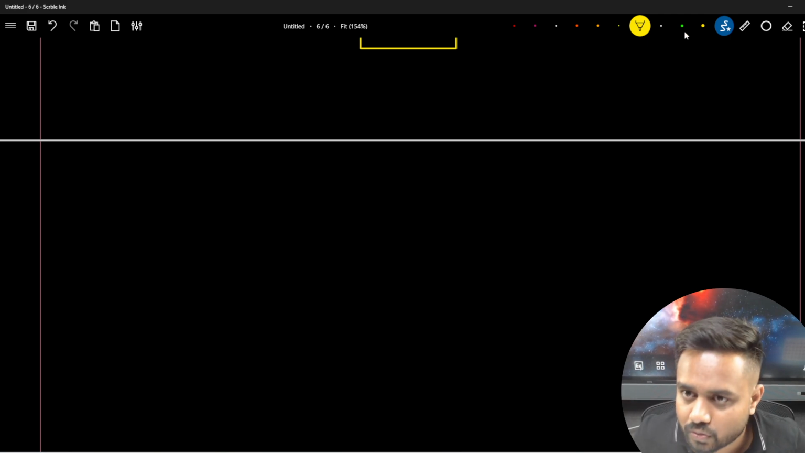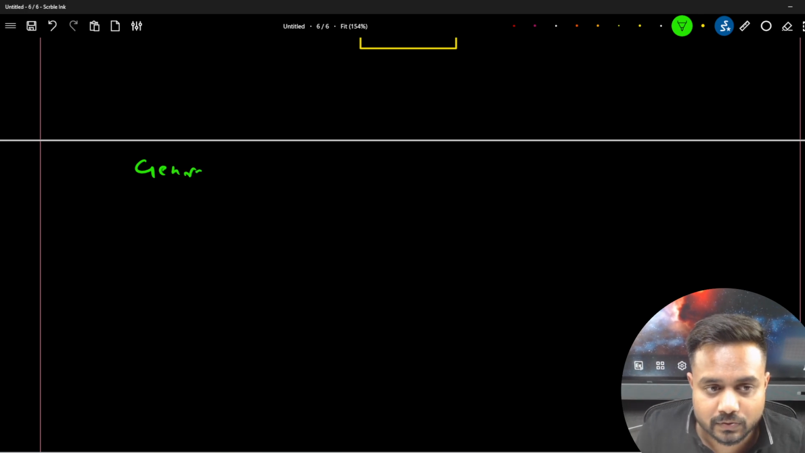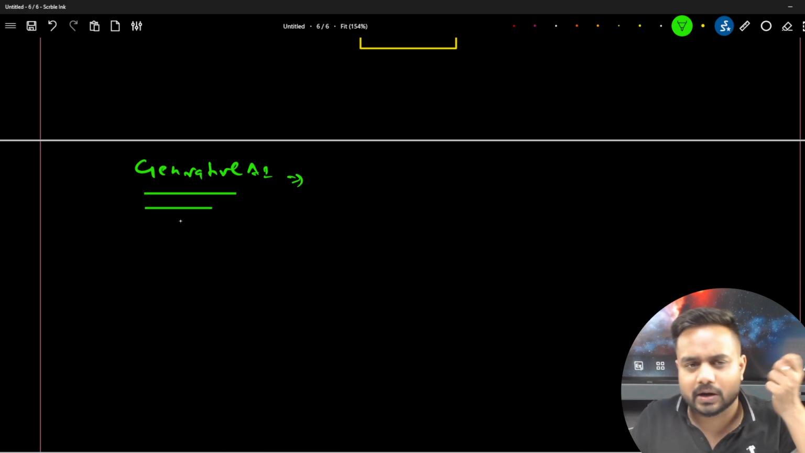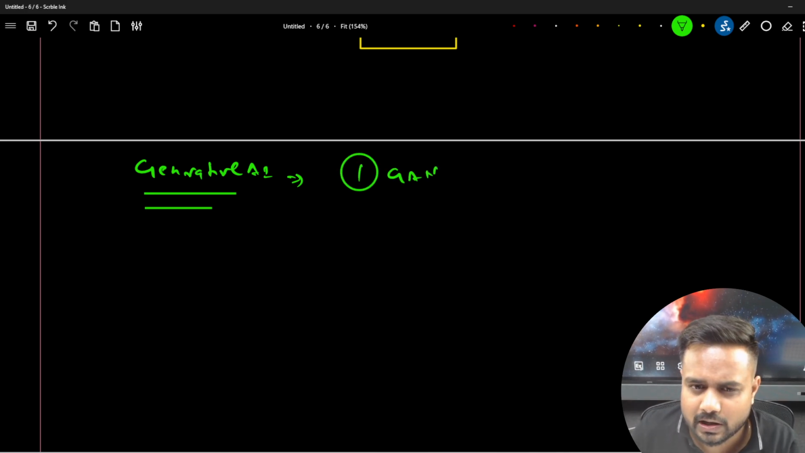Now guys, a few more things I would like to clear up. If you want to understand the basics and fundamentals of generative AI, the core model of generative AI which was the earliest one, the first thing I would suggest is to learn something about GANs, right?